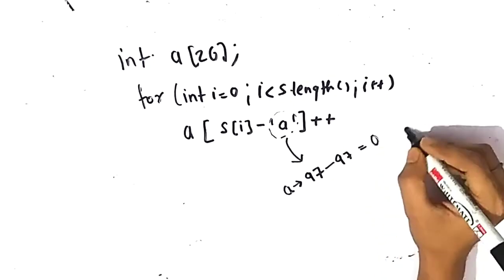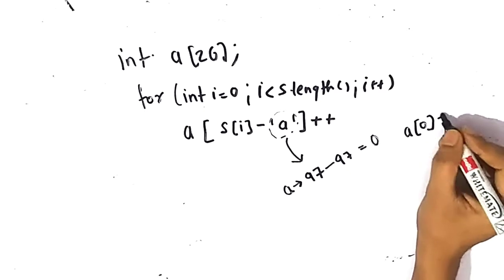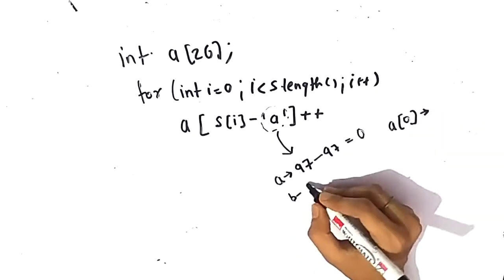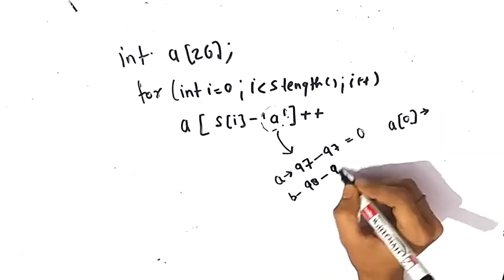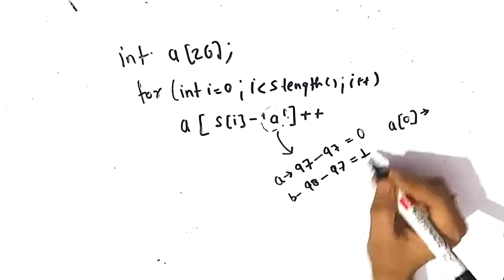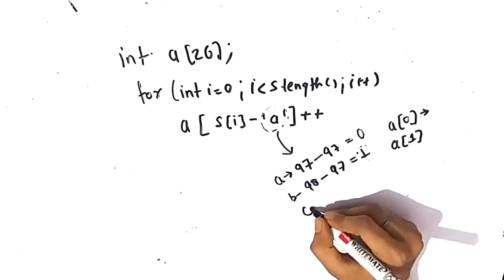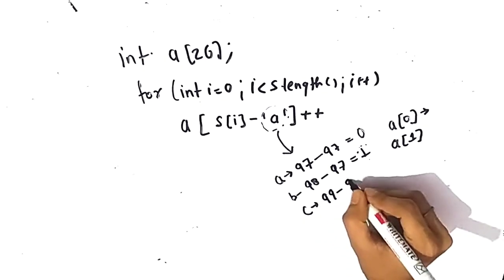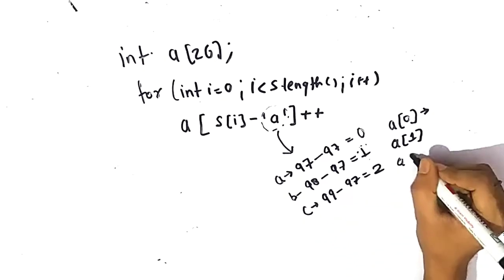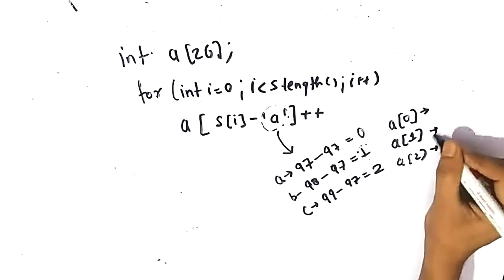So at index 0 the frequency of A will be stored. Similarly for B, 98 minus 97, the frequency of B will be stored at the first position. Similarly for C, the frequency of C will be stored at the second position, and similarly for all of the characters.